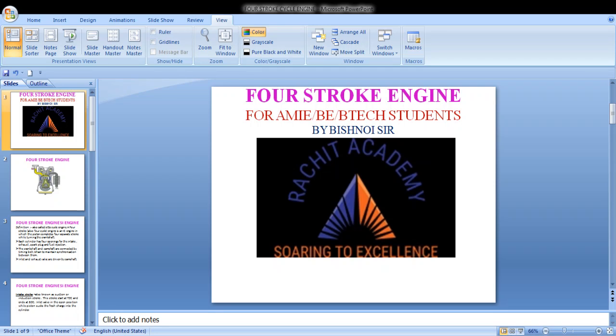These are examples of the external combustion or EC engine. We have also read about the internal combustion engine, where combustion takes place inside the cylinder, like your petrol and diesel engine. Further, we have read about various components and parts of the internal combustion engine,